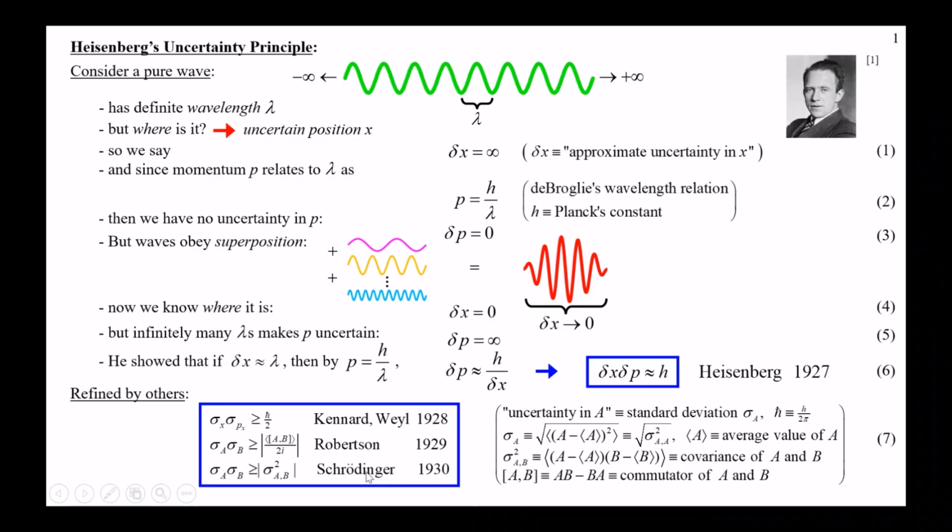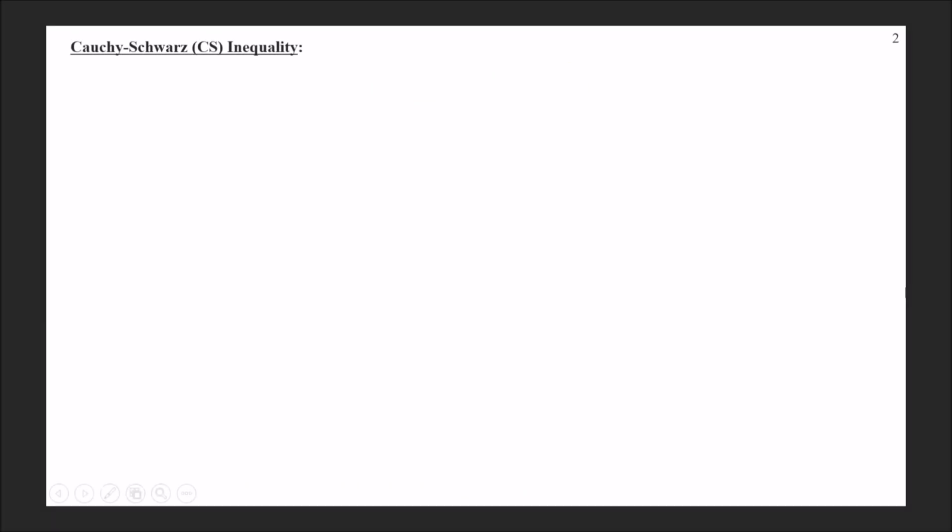Then Schrodinger came along and generalized this even further. Instead of just having a commutator, he has what's called the covariance of A and B. That's just the product of the deviations of both of them, and then you take the mean value. To understand the above results, we have to start with the Cauchy-Schwarz inequality, which is this equation right here.